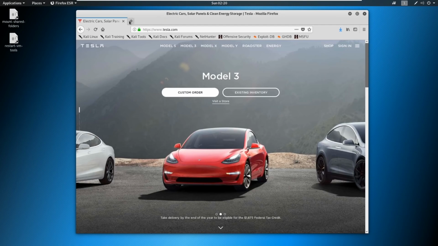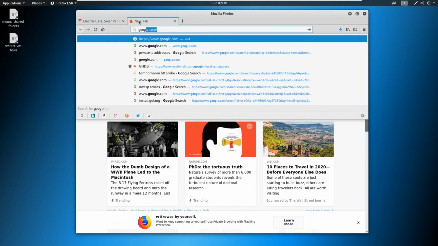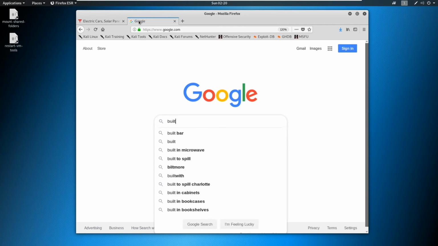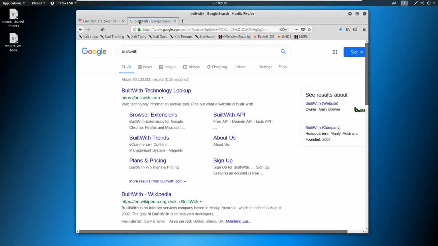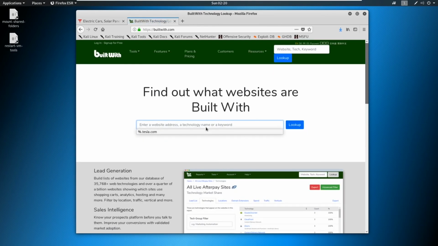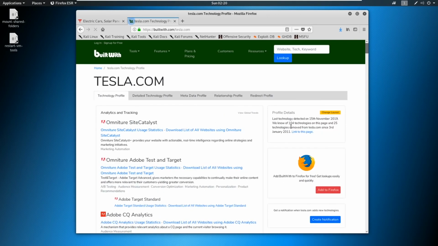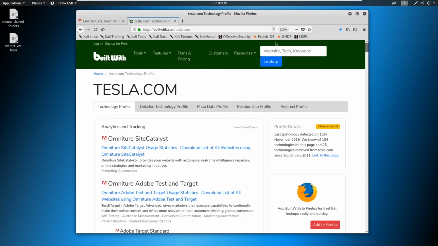So let's go out to Google. And we're going to just search built with, and we're going to go right to builtwith.com. And let's take a look at what this does. So let's just search Tesla.com, for example. We'll do a lookup, and I'm going to make this a little bit bigger so you can read it.